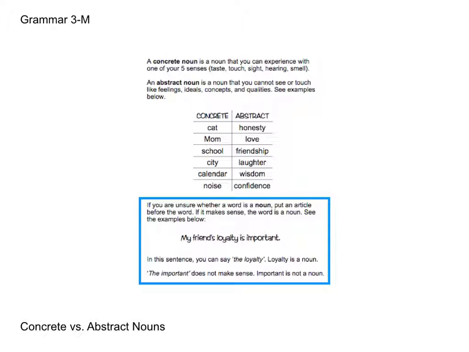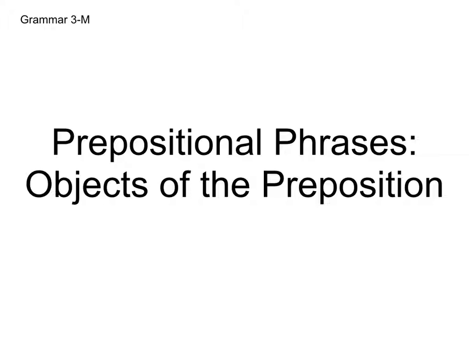In this booklet, you'll just be choosing between different abstract and concrete nouns as to which ones are abstract. So you won't have to use these in any sentences or anything, but this will help you to determine which ones are abstract nouns and which ones are just different parts of speech. Next, we'll go over prepositional phrases.